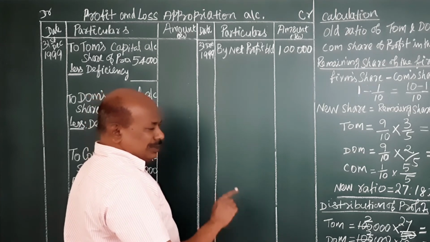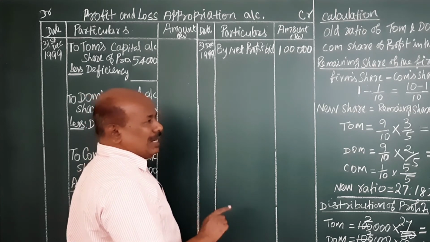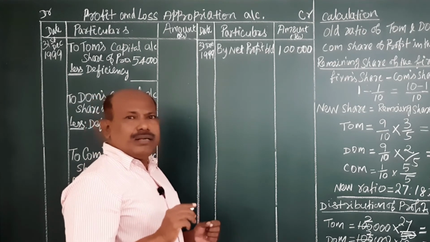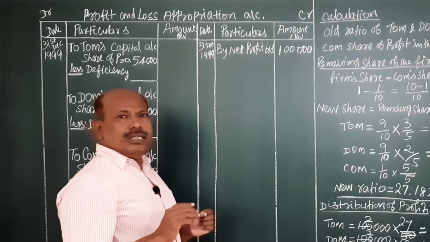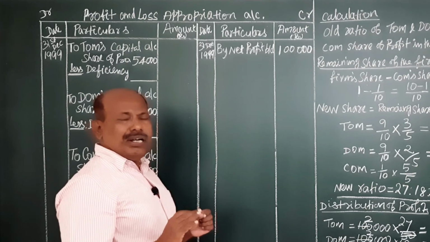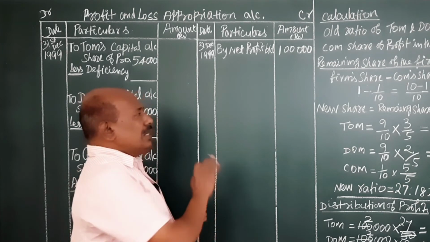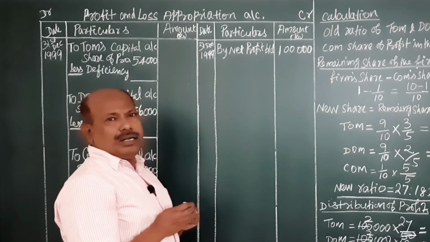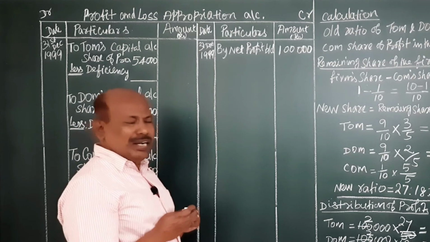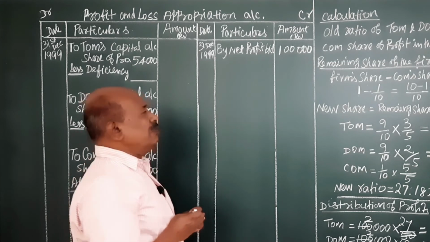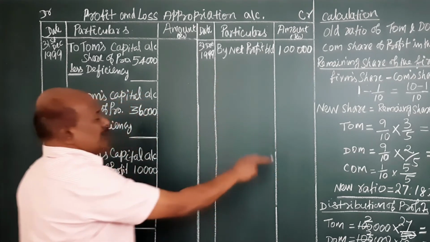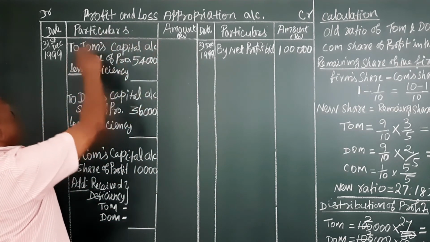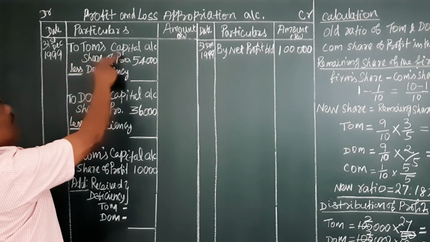With regard to this problem, there is a guarantee given by existing partners Tom and Dom in the ratio of 4:1. How will it be treated or adjusted in your profit and loss appropriation account? We have to see. First we have to debit the profit and loss appropriation account, that is, Tom's capital account.